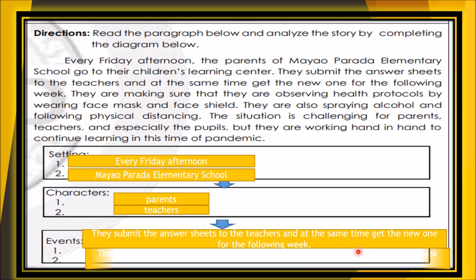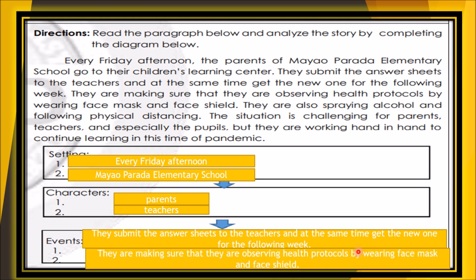And what is the next one? They are making sure that they are observing health protocols by wearing face mask and face shield. And the last one also. So there are only two events, asking for two events. So we're going to give two only.